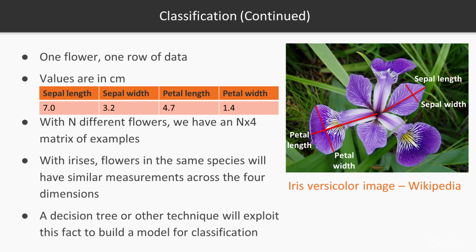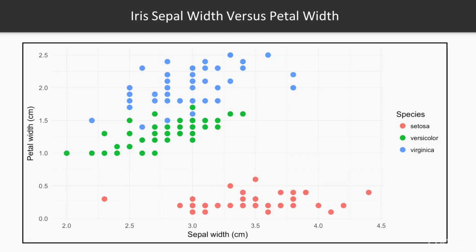The underlying theory is that examples in the same species will have similar measurements. There are different definitions for similarity, but we can think of similarity as closeness in a graph if each point is a flower. Here is such a graph showing sepal width versus petal width. Flowers of the same species will have similar measurements. If we have no way to measure similarity, if, say, every flower had different measurements, then there'd be no way to use machine learning to build a classifier.